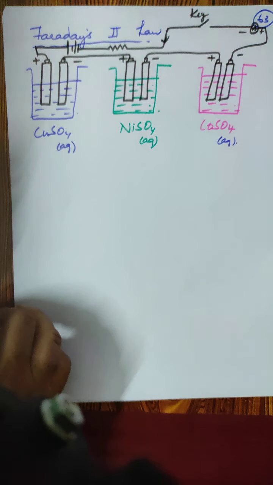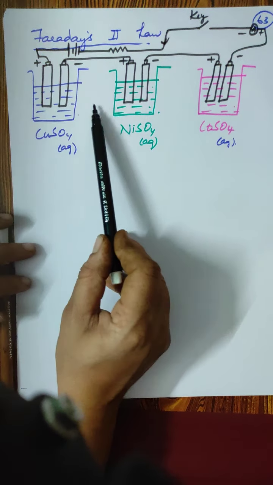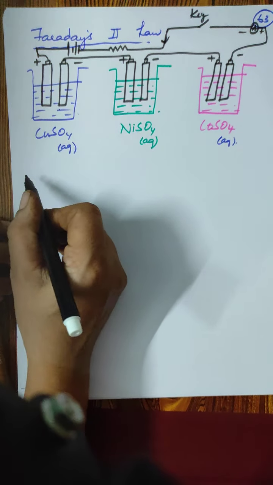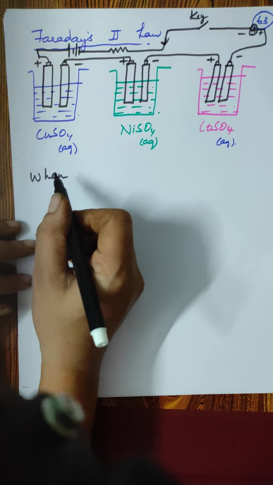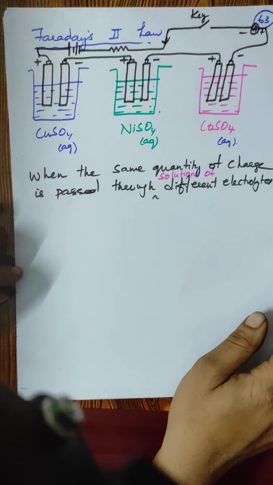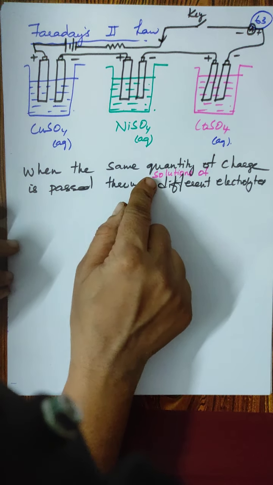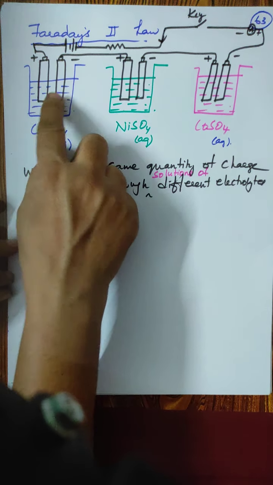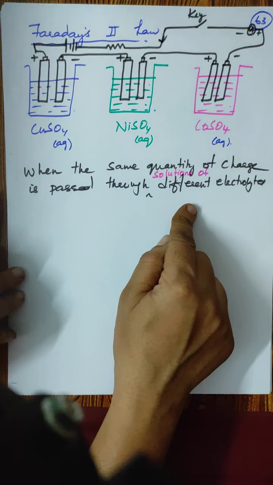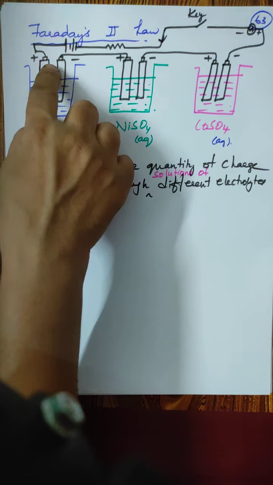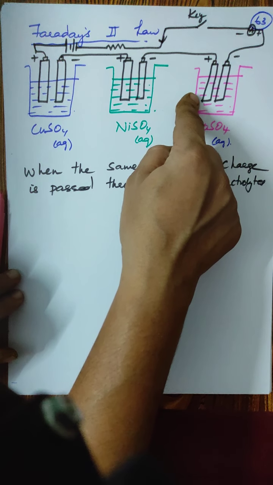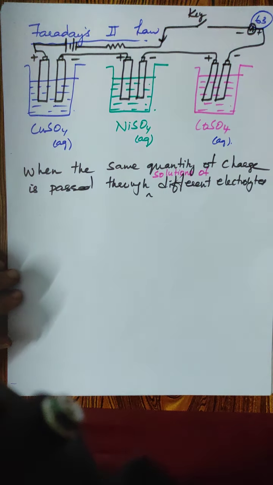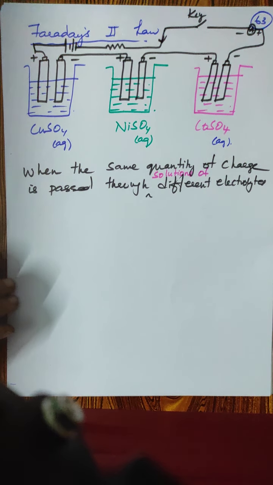So in this case, when the same quantity of electricity is passed through the solutions of different electrolytes, that is, when the same quantity of charge is passed, what would happen? The amount of the substance liberated at these electrodes is directly proportional to their electrochemical equivalent. Let me write it and then explain it to you with this example.